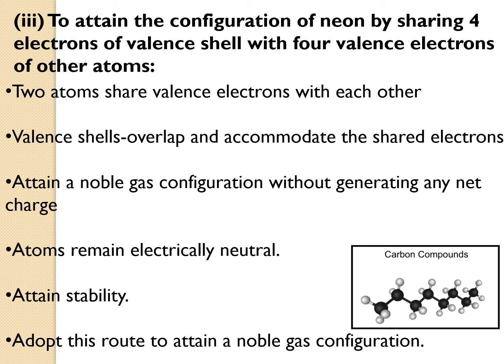So a negative or positive charge is not developed on the carbon atom, and therefore the atom remains electrically neutral. Since no charge is developed, it is stable in nature, and therefore generally the carbon atom takes this route of sharing the valence electrons to attain its electronic configuration.